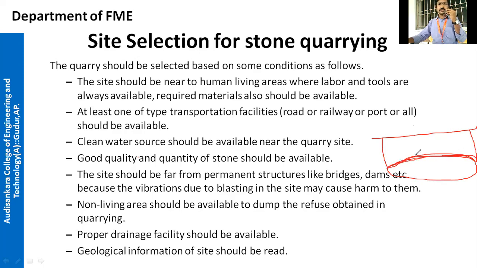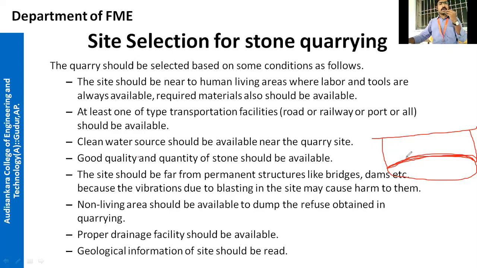After blasting only we can quarry the stones. Due to this blasting, vibrations will be affecting the nearby bridges or nearby structures. So if you are quarrying near a building or a bridge or dam, anything, you must not select that particular type of site, right?